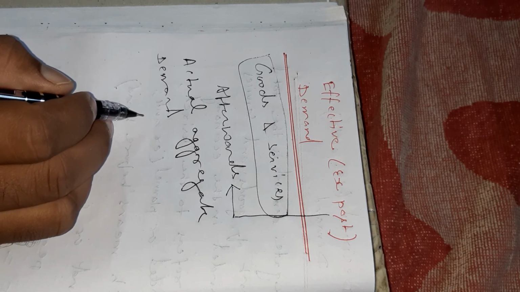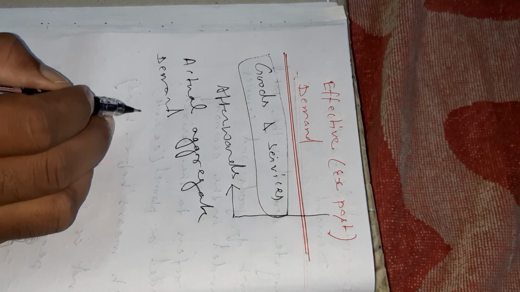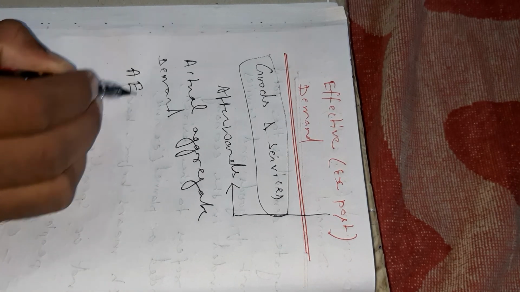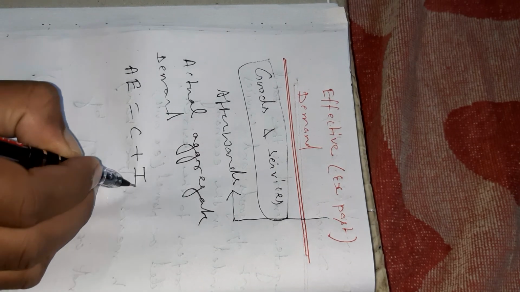Therefore, in a simple two-sector closed economy, aggregate demand is made up of two components: first, consumption expenditure, and second, investment. It means AE is equal to C plus I. C plus I. Try to understand.